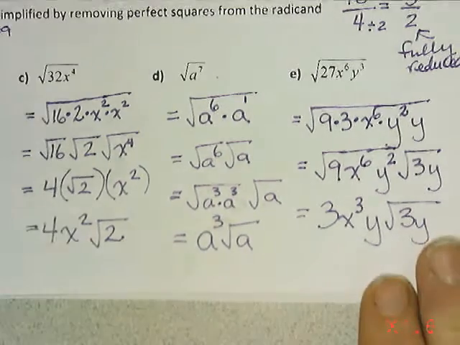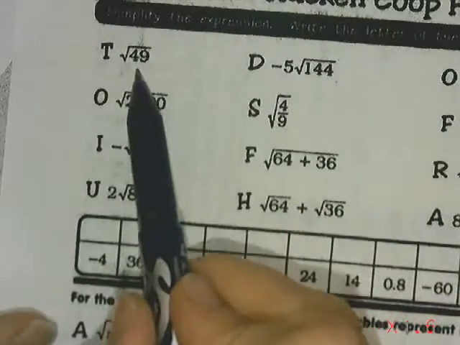So now what you need to do is to work on your worksheet of riddle sheets. The first one deals with nice easy square roots.